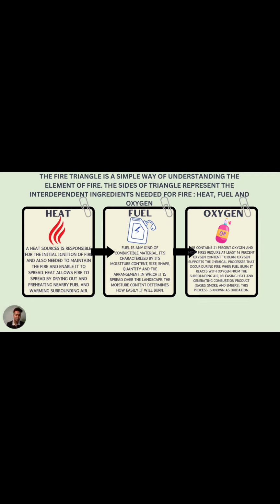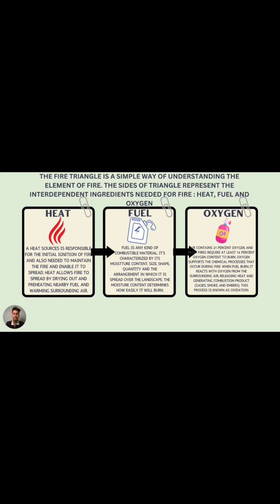Heat. Heat is the source responsible for the initial ignition of fire and is also needed to maintain the fire and enable it to spread. Heat allows fire to spread by drying out and preheating nearby fuel and warming the surrounding air. Second, fuel. Fuel is any kind of combustible material. It is characterized by its moisture content, size, shape, quantity, and the arrangement in which it is spread over the landscape. The moisture content determines how easily it will burn.